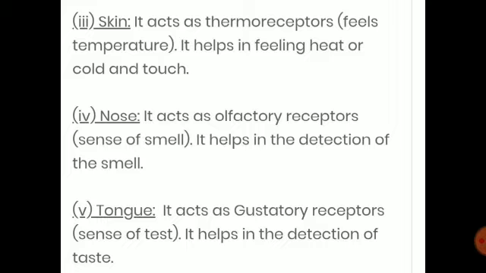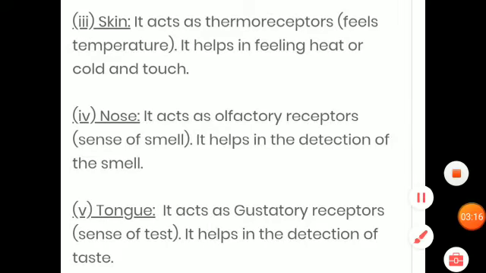Now next one is the nose, and nose is also called olfactoreceptors. This is sensitive to smell. And last one is the tongue. It is gustatory receptors that have the sense of taste, so we can taste any food material and we can tell the taste of that food. With the help of the sense of taste we can say which food material is bitter or sweet.